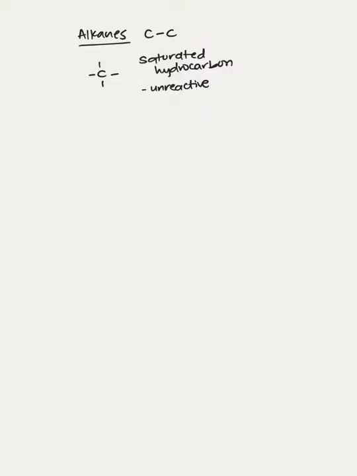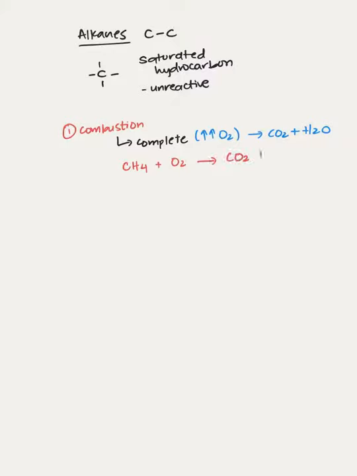Alkanes undergo combustion. Combustion is burning in oxygen. It can be of 2 types. It can be complete. Complete combustion takes place when there is excess oxygen, and in this the hydrocarbon burns to give carbon dioxide and water as products. For example, methane, it's an alkane. When this burns in oxygen, it will give carbon dioxide and water.